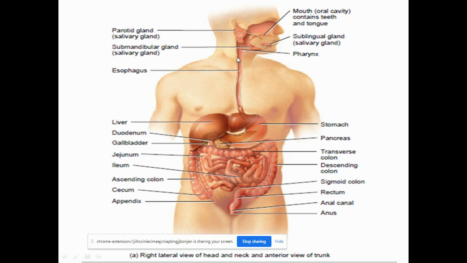Swallowing the food is a voluntary action, and this region is made up of trachea, larynx, pharynx, and so on. They are all made up of skeletal bones and also skeletal muscles. So whatever transport is taking place here is a voluntary action. How do you take in food? You take one mouthful of food and you swallow.